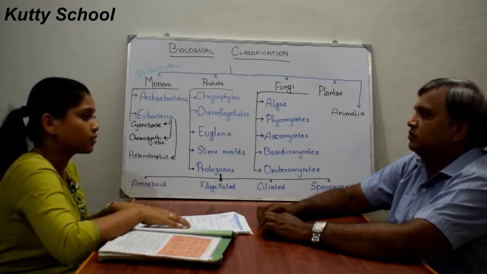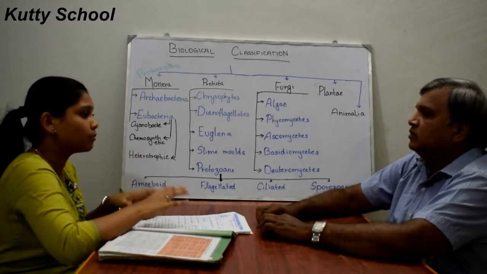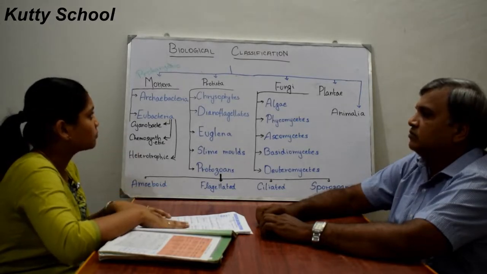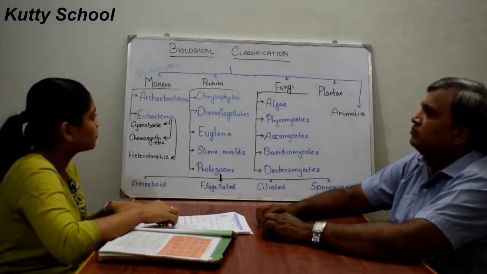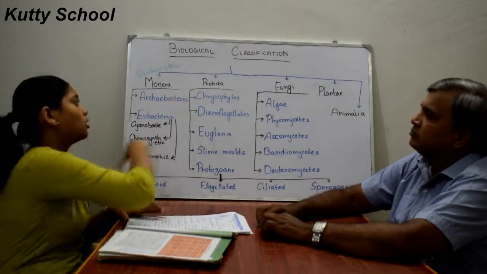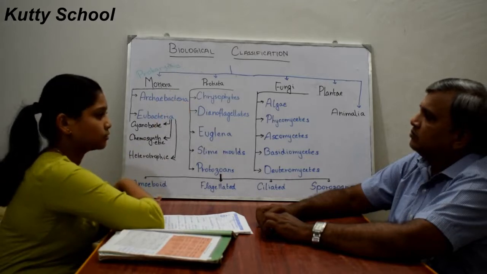Mainly, they do not have a nuclear membrane, whereas eukaryotes have a defined nuclear membrane. And Protista includes all unicellular eukaryotes.